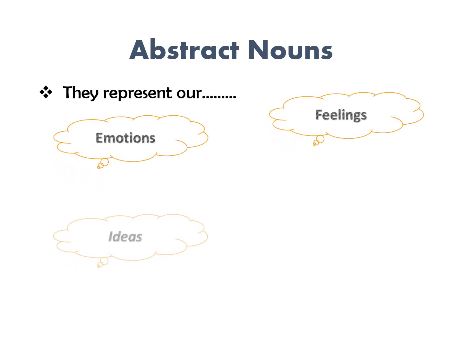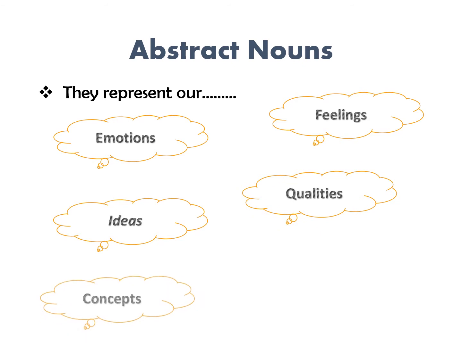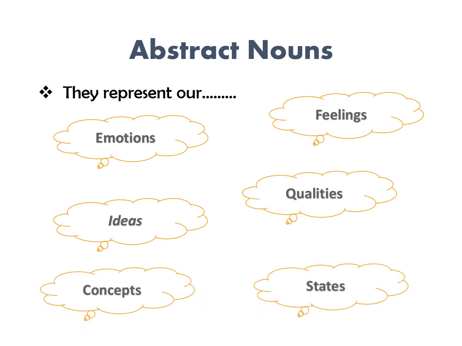Abstract nouns represent our emotions, feelings, ideas, qualities, concepts, and states, and these are the naming words which do not use any of our five senses.